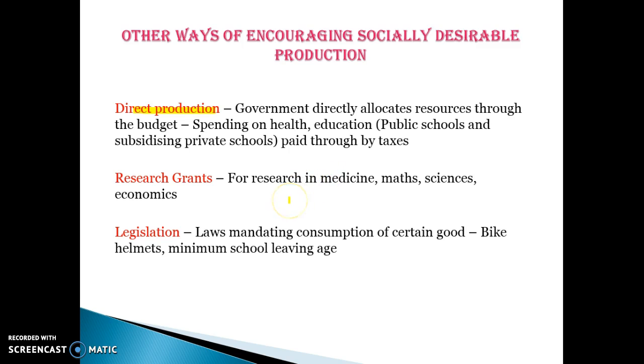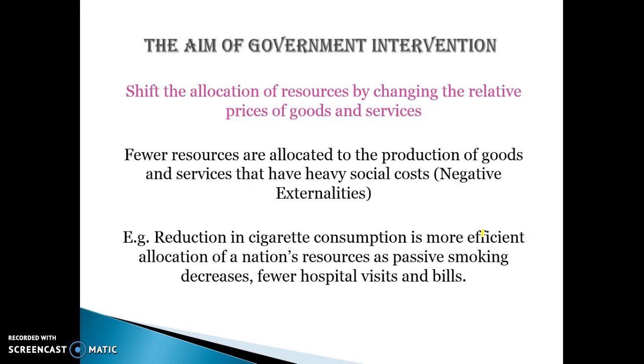And legislation is another way that we can increase resources being allocated to goods with positive externalities. So laws mandating consumption of certain goods, like bike helmets, or minimum school leaving ages, the idea of all of that is to ensure that the level of production is at a level that's maximising society's living standards.